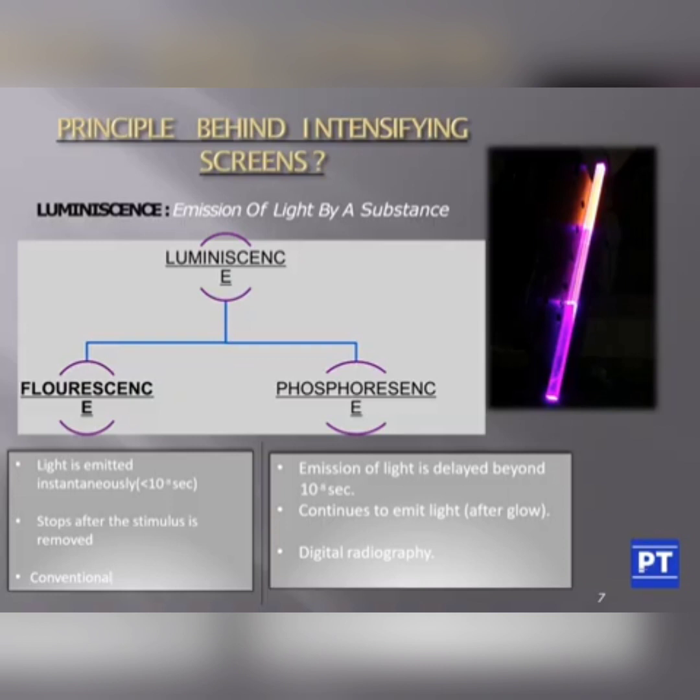So what is fluorescence? The light is emitted instantly, stops after the stimulus is removed, and it is used in conventional radiography. While in phosphorescence, the emission of light is delayed beyond 10 raised to minus 8 seconds and continues to emit light, the afterglow, which is seen in digital radiography. So in conventional it is fluorescence, and in digital radiography it is phosphorescence, and we will be looking at digital radiography in the coming sessions.